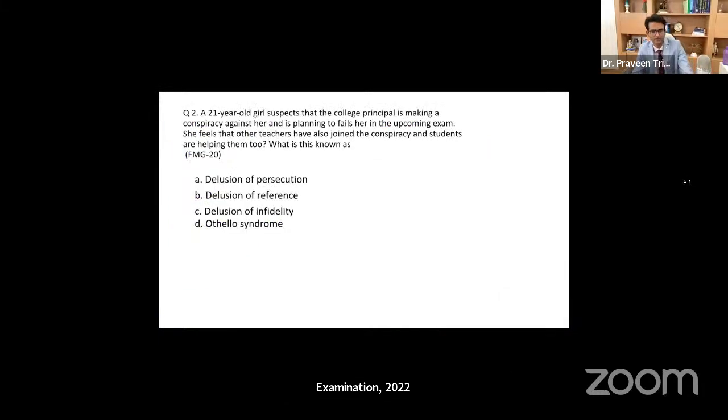And tell me this one too, this is a question from FMG 2020. A 21-year-old girl suspects that the college principal is making a conspiracy against her.